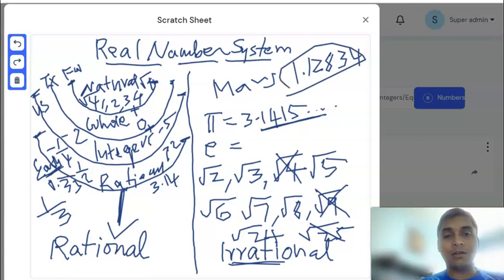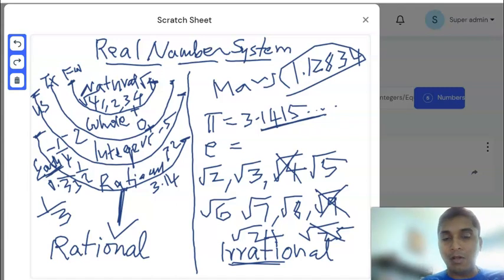So this is the real number system. Natural, the smallest group, think about Fort Worth City. Whole, Texas. Everything that's part of Fort Worth is part of Texas. So all the natural numbers are whole numbers. All the natural numbers and whole numbers are integers. All the natural numbers, whole numbers and integers are rational numbers. So the big family of rational numbers includes integers, whole numbers and natural numbers.